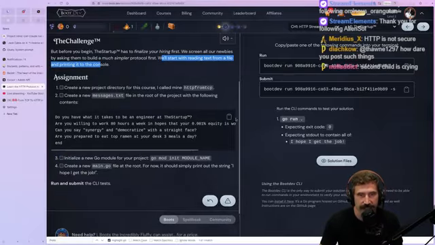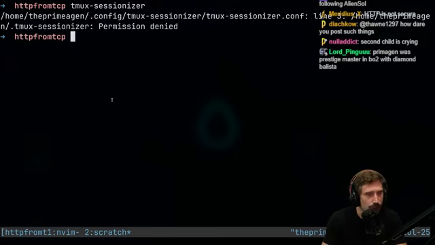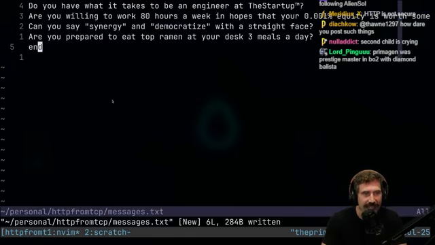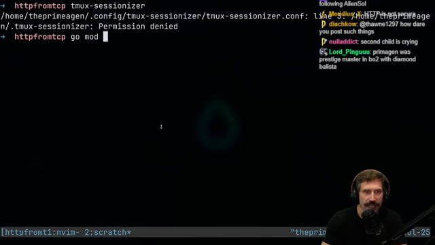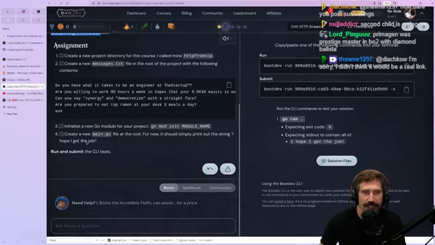All right, here's the text. So create a new project. There we go. Create a messages.txt. Let's do this. Messages.txt. Put that in. Create a Go module. All right, go mod init boot.theprimeagen.tv. Let's go. Create a main.go at the root, and simply for now, print out this string.